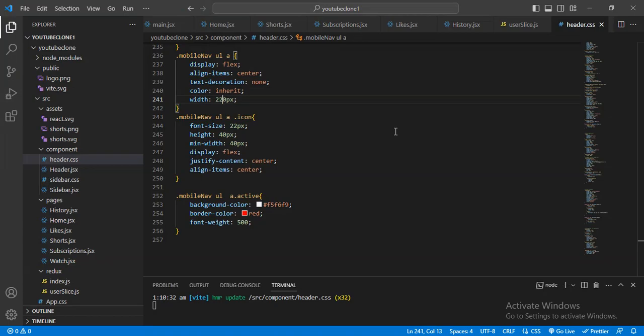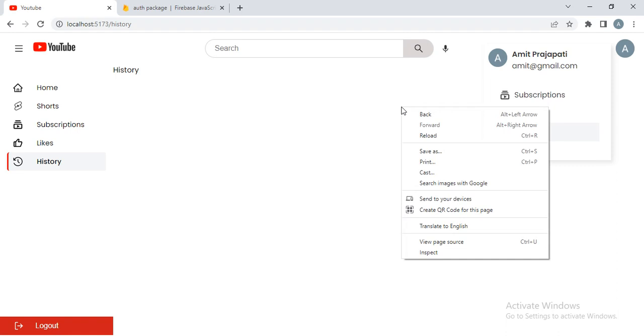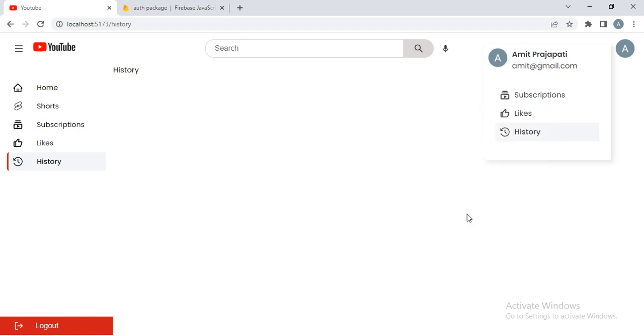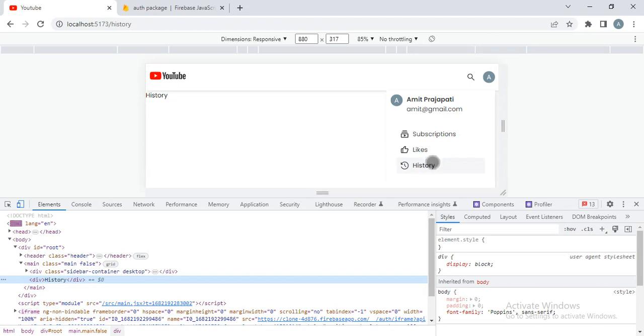Yeah, this is perfect, and now here it is displaying all these values. Let me check how this will be in the mobile version. It will display like that. See, now it is perfectly fine, and now I want to make this a toggle.